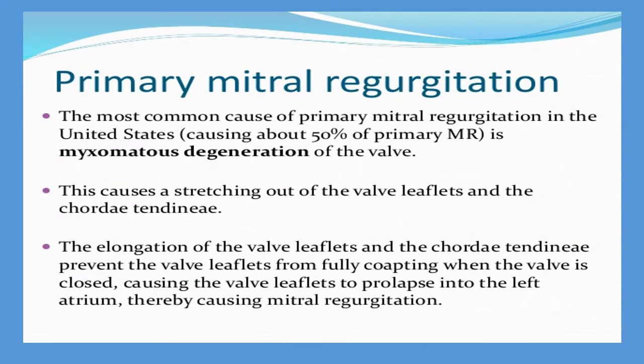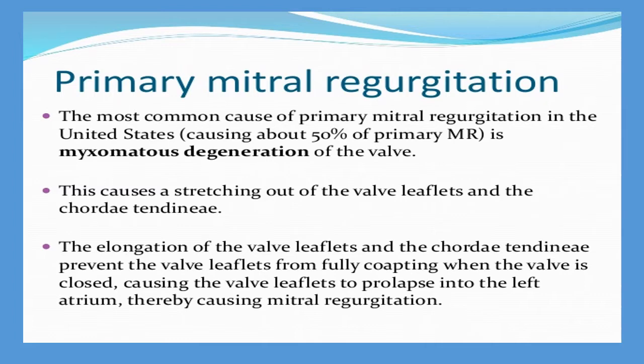Coming to primary mitral regurgitation, the most common cause, about 50%, is myxomatous degeneration. This myxomatous degeneration of the valve is a progressive non-inflammatory disarray of the structure involved, mainly caused by a defect in the integrity of the structure. This causes a stretching out of the valve leaflets and the chordae tendineae.